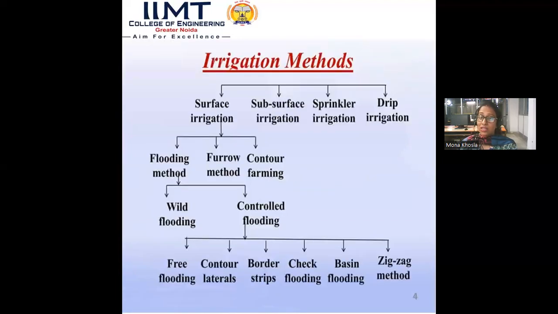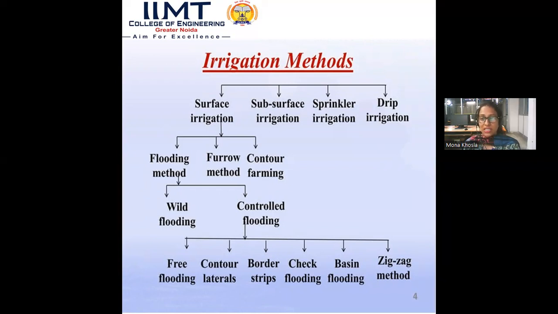Now, there are different methods by which we can do irrigation to improve the yielding of the crops. These methods are considered as surface irrigation, subsurface irrigation, sprinkler irrigation, and drip irrigation. The surface irrigation is further divided into flooding method, furrow method, and contour farming. Then the flooding method is subdivided into wild flooding and controlled flooding.